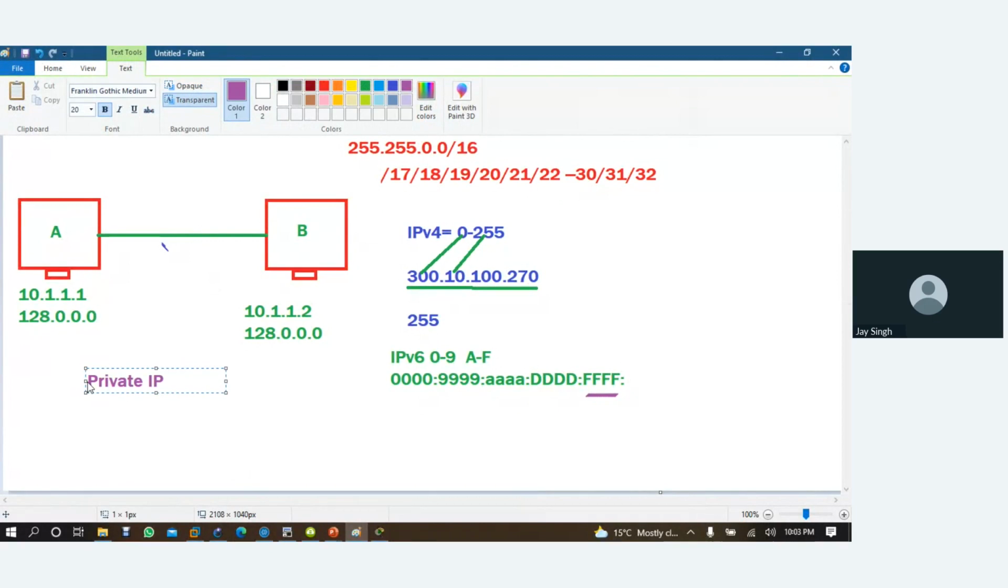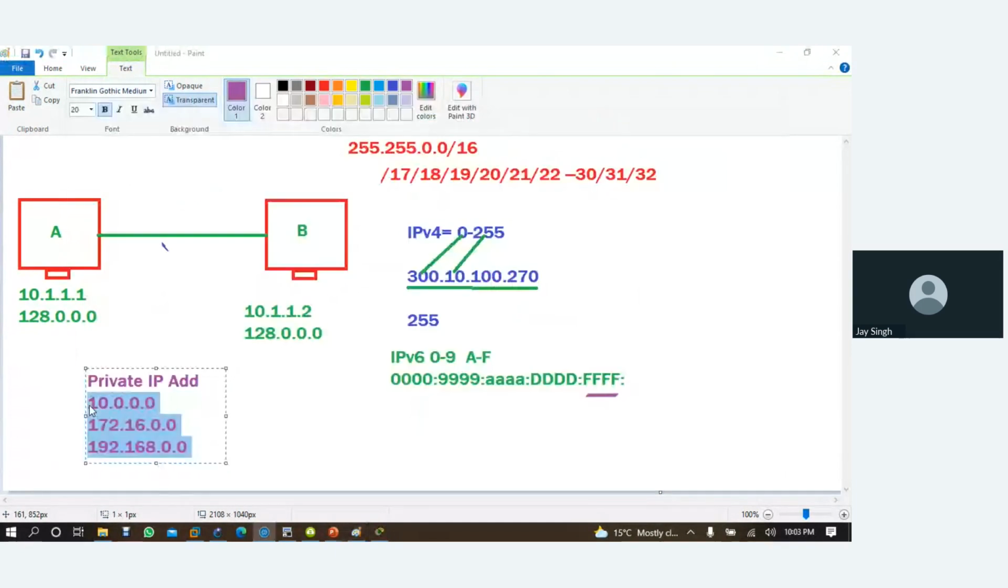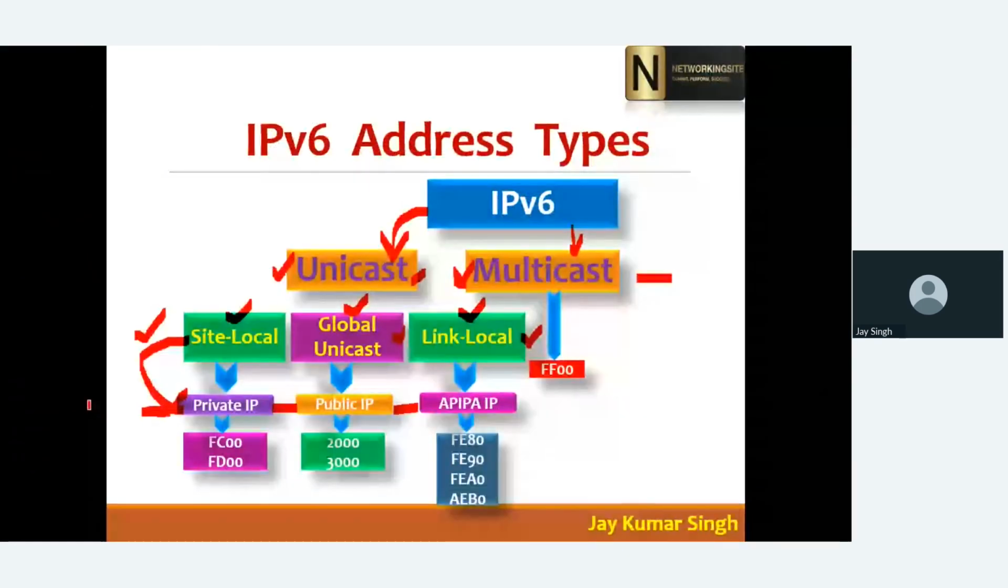Private IP addresses. So when we write here 10.0.0.0, 172.16.0.0, 192.168.0.0, these are private IP addresses which are free of cost. Okay, you will get them free of cost from the ISP.